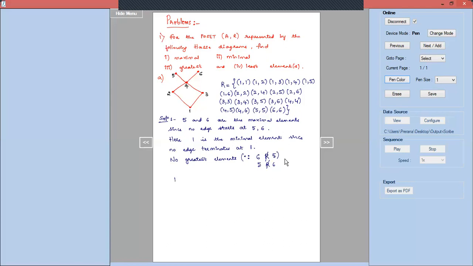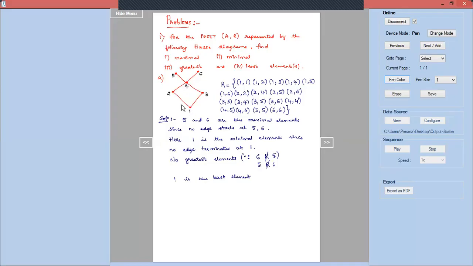Next we have 1 is the least element. Why 1 is the least element, we will look into. We see that 1 is related to all the elements of the set A. 1 is obviously related to 1 itself, 1 is related to 2, 1 is related to 3. Due to the transitivity property, 1 is related to 4, 1 is related to 5, as well as 1 is related to 6.